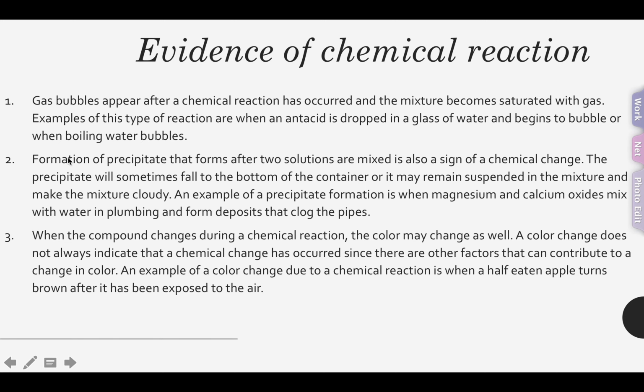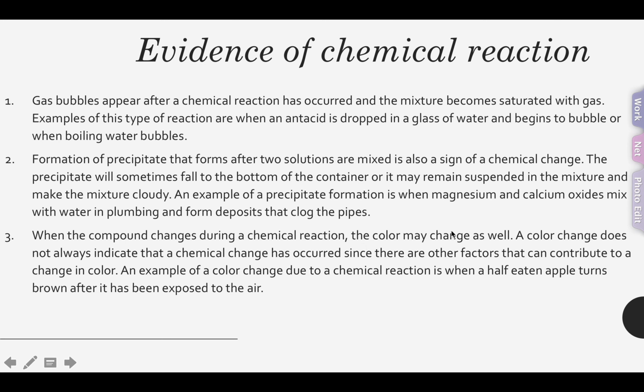Another sign is the formation of a precipitate after two solutions are mixed, which is also a sign of chemical change. The precipitate will sometimes fall to the bottom of the container, or it may remain suspended in the mixture and make the mixture cloudy. An example of precipitate formation is when magnesium and calcium oxide mix with water in plumbing and form deposits of clogged pipes.